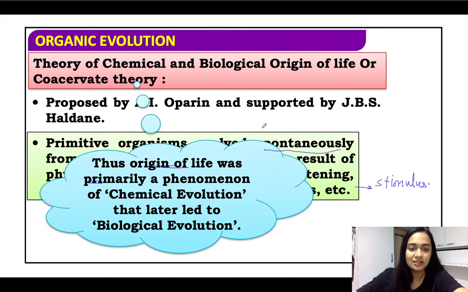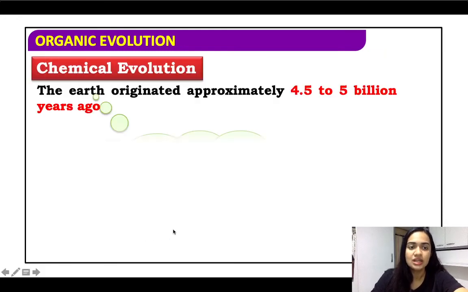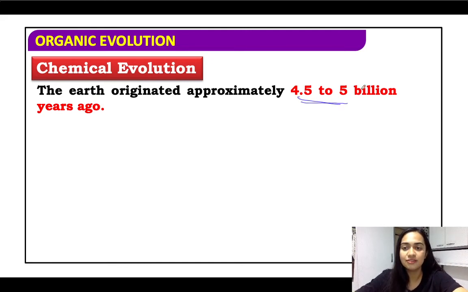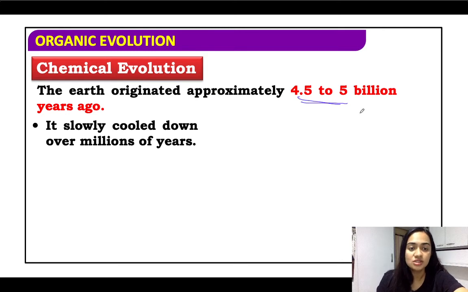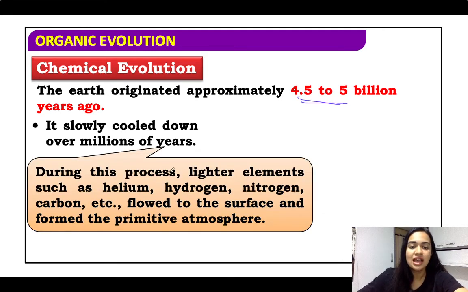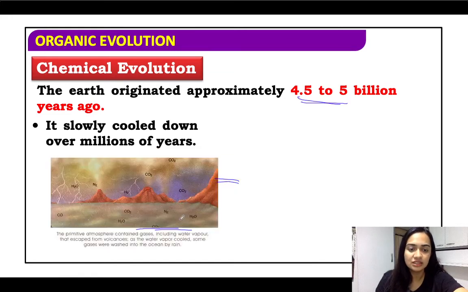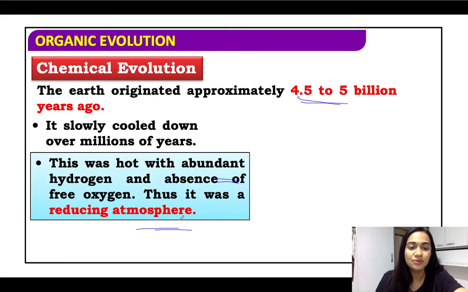Let us look in more detail. So the origin of life was primarily a phenomenon of chemical evolution that later led to biological evolution. So chemical evolution was approximately 4.5 to 5 billion years ago. Fine. And the Earth slowly cooled down over millions of years. During this process, the lighter elements such as helium, hydrogen, nitrogen floated to the surface and formed the primitive atmosphere, as I told you. ठीक है. मैंने Big Bang theory explain करते वक्त भी Earth का भी बताया था आपको.